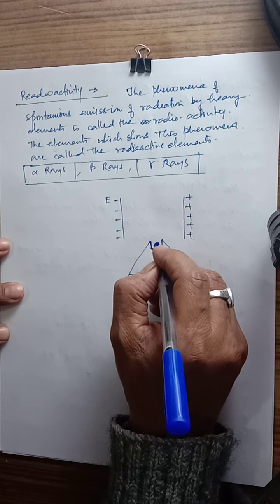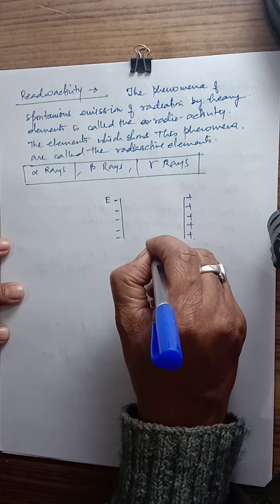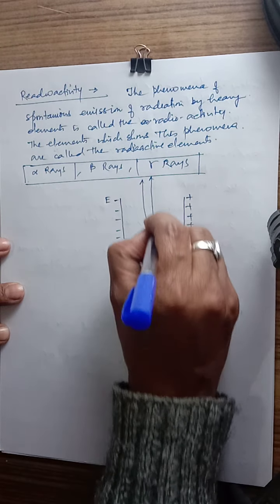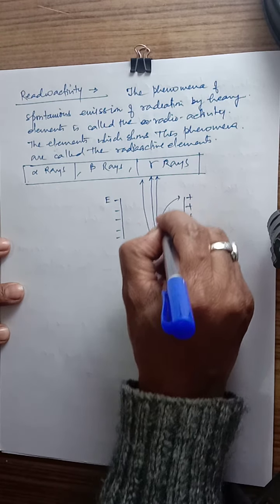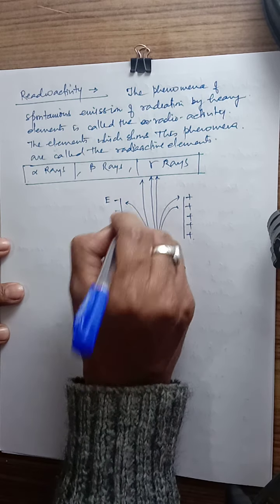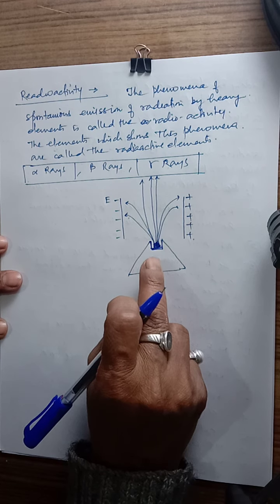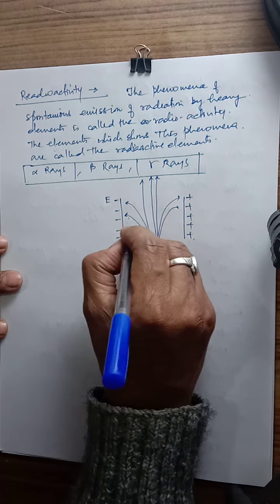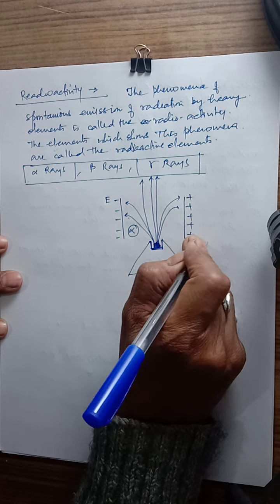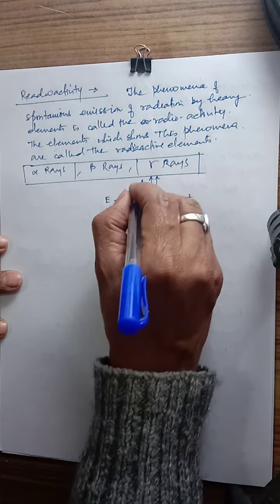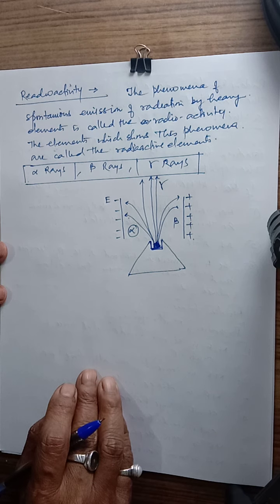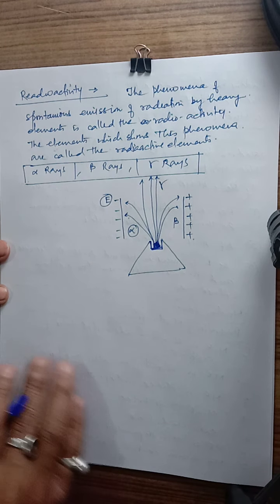So when the rays are coming out from this radioactive element, some rays will go straight away, some will move here, and some will move here. The rays which move to the opposite side, they are called alpha. Towards the positive side, they are called beta, and the rays which go straight, they are called gamma. This is in the presence of the electric field.